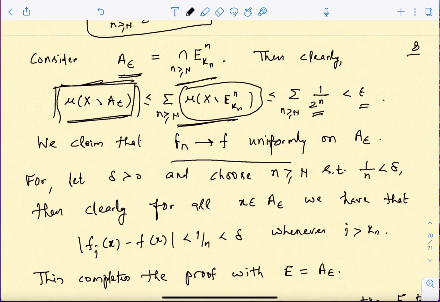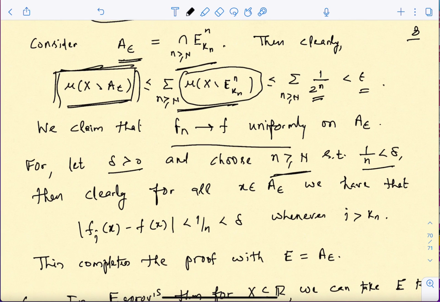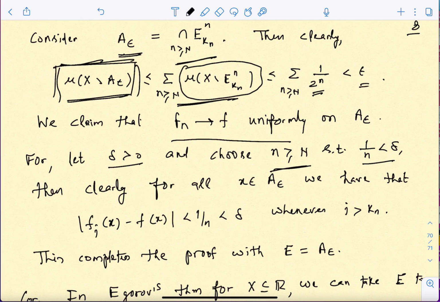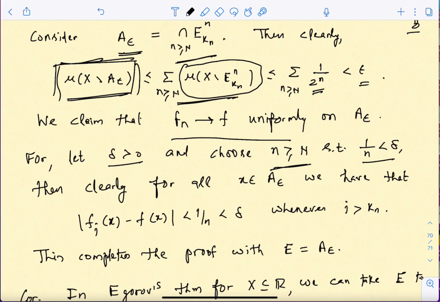How? It's easy. So you can take a delta positive and then choose n larger than this capital N which was fixed before. So choose an n such that 1 upon n is less than delta. Okay, and so this is the role of 1 upon n. This should be a sequence of numbers which is going to 0. Okay, that's all. So if I choose this, then by the definition of the set A epsilon, if I take any point in A epsilon, then I am going to get that |f_j(x) minus f(x)| is less than 1 upon n, and hence this is less than delta whenever j is bigger than k.